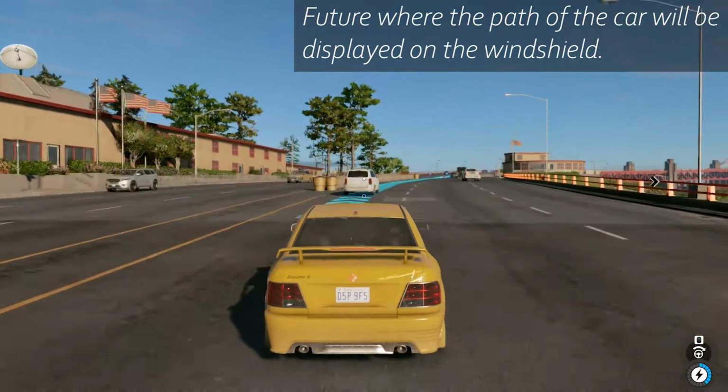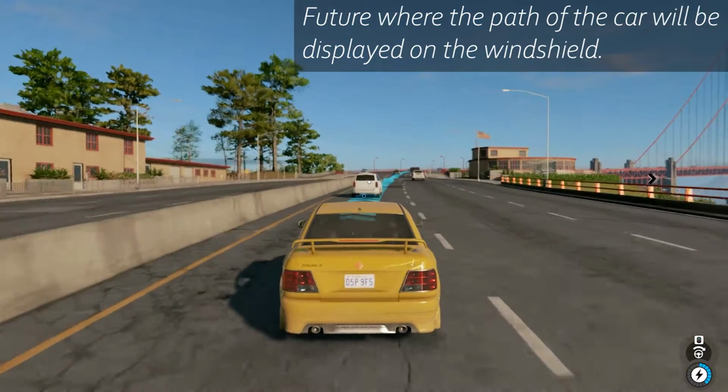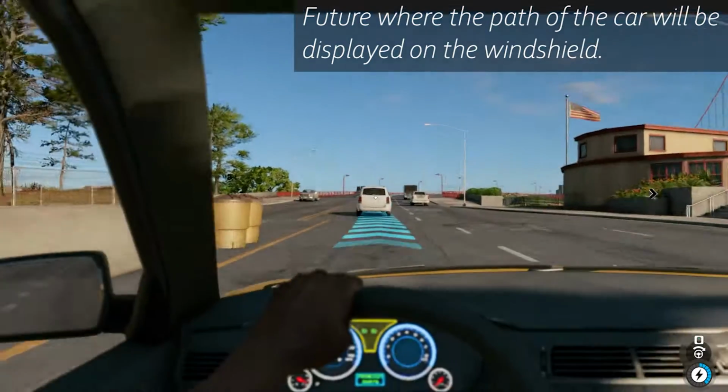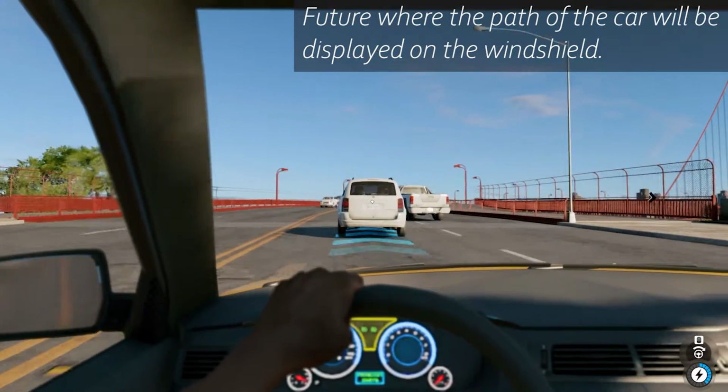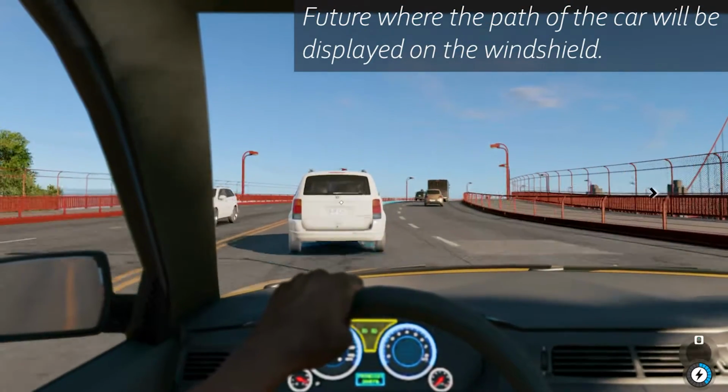As you can see, there is a blue line on the road. The car is following that road. It's actually being shown on the windshield of the driver, as you will see now in first person scenario.